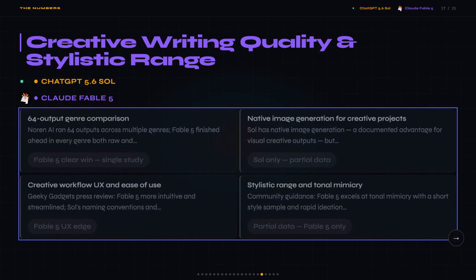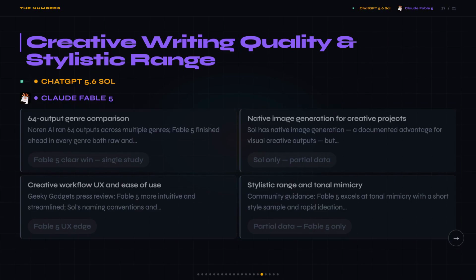Fable 5 won every single genre tested. That's not a close call. What surprised me is that Sol does have native image generation, which is a real advantage if you need text and visuals together in one workflow. But on pure prose quality, the press review from Geeky Gadgets also called Fable 5 more intuitive to use. Bear in mind, this is one study, one methodology.